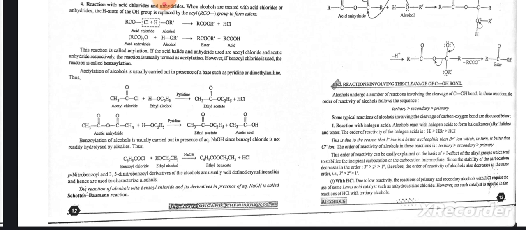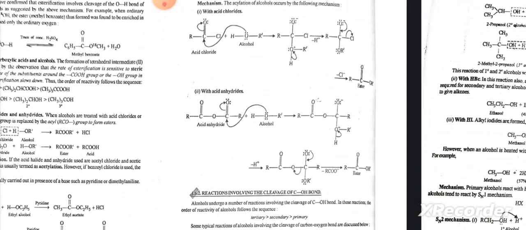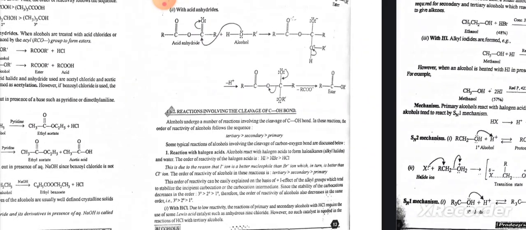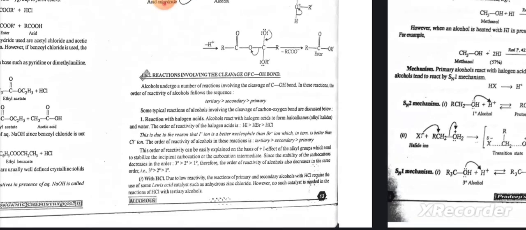When benzoyl chloride is treated with ethyl alcohol in the presence of NaOH, ethyl benzoate is produced. The reaction of alcohols with benzoyl chloride and its derivatives in presence of aqueous NaOH is called the Schotten-Baumann reaction. Reactions involving the cleavage of C-OH bonds.